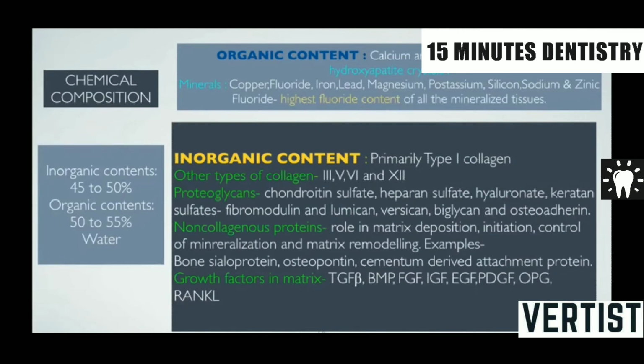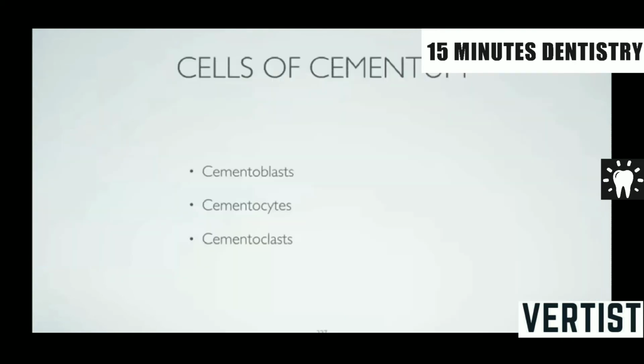The other types of collagen are type 3, type 5, type 6 and type 12. Apart from this, you have many different proteoglycans like chondroitin sulfate, hyaluronate, keratan sulfate. You have non-collagenous proteins also, which play a role in matrix deposition, like bone sialoprotein and osteopontin, and then you have different growth factors which are present in this particular structure.